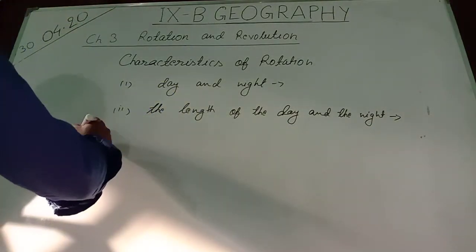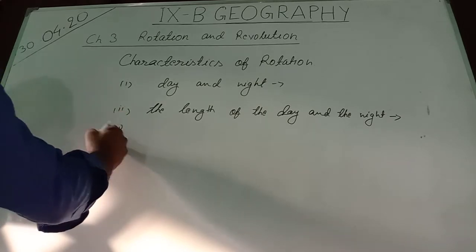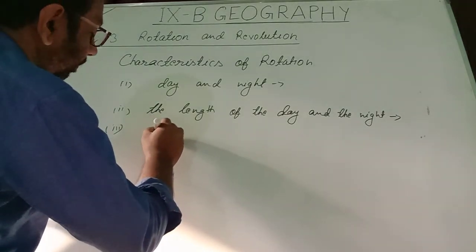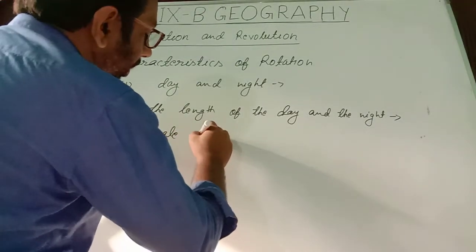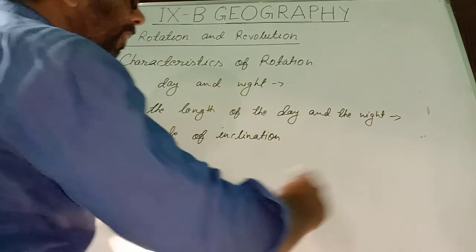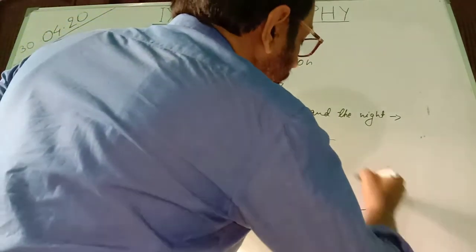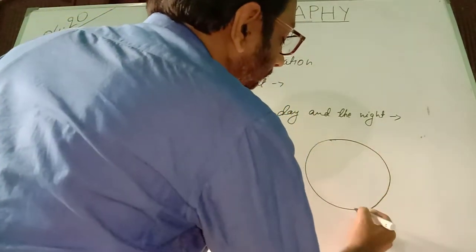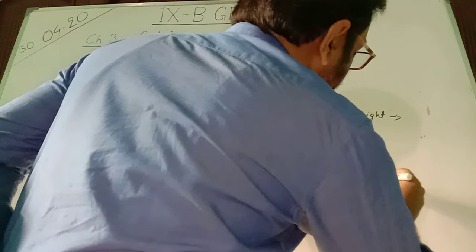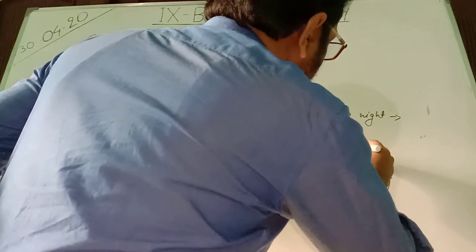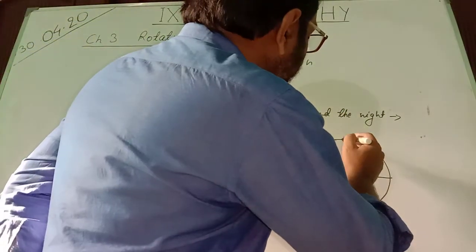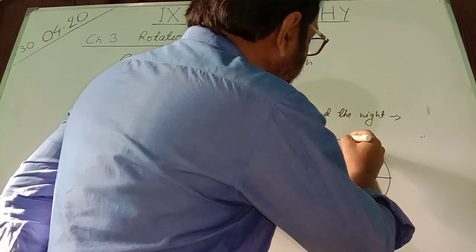Now we come to the third characteristic, that is angle of inclination. We know this earth is inclined on its own axis. What is this inclination?